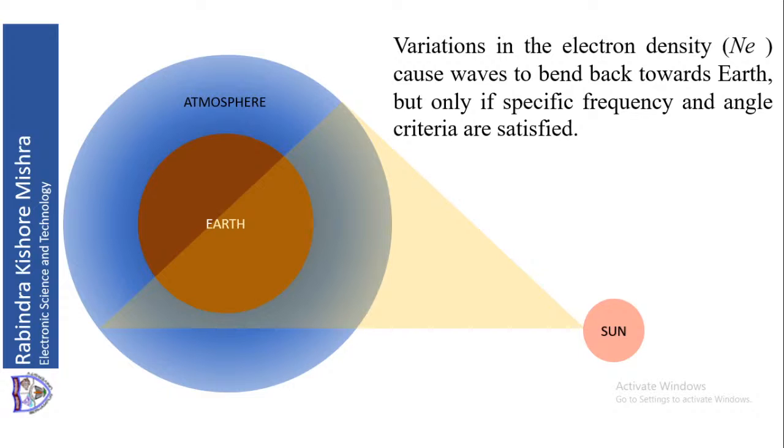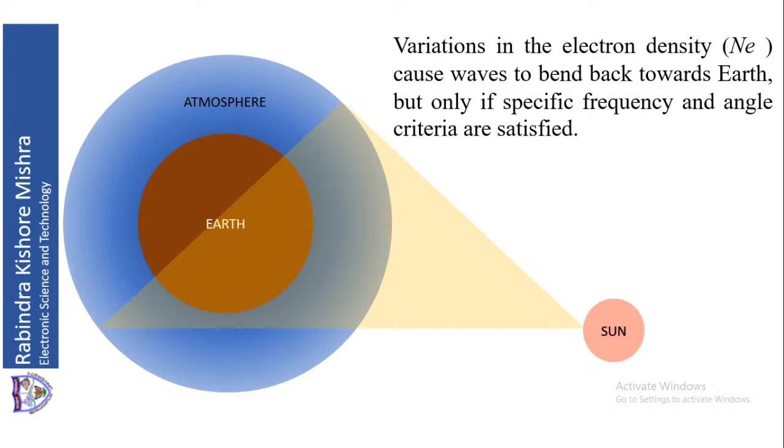So initially we will neglect the effect of Earth's magnetic field. Now this variation in electron density, N is for number, e is for electron. So Ne is the number of electrons per cubic meter. That is why we call it electron density. This is in the atmosphere, or in the ionosphere. So Ne is the number of electrons in the ionosphere per cubic meter.